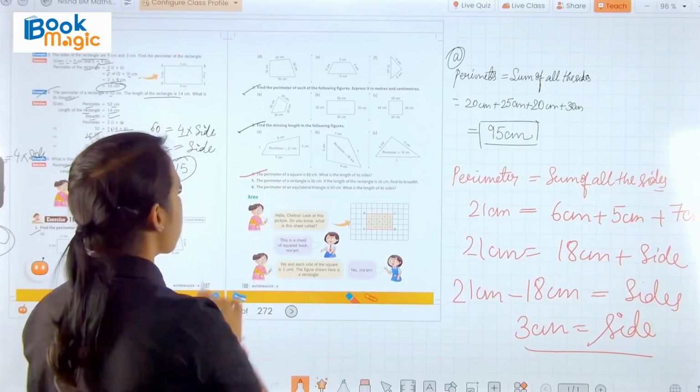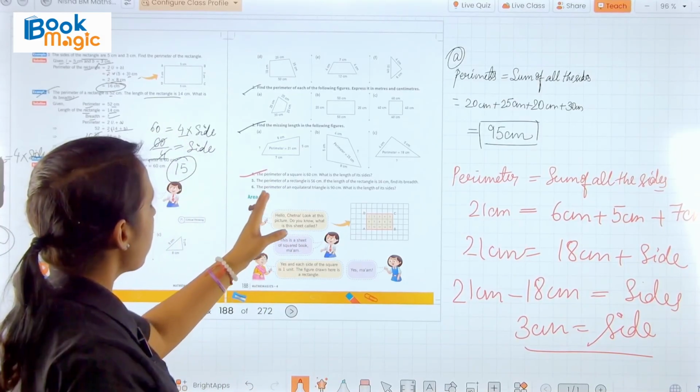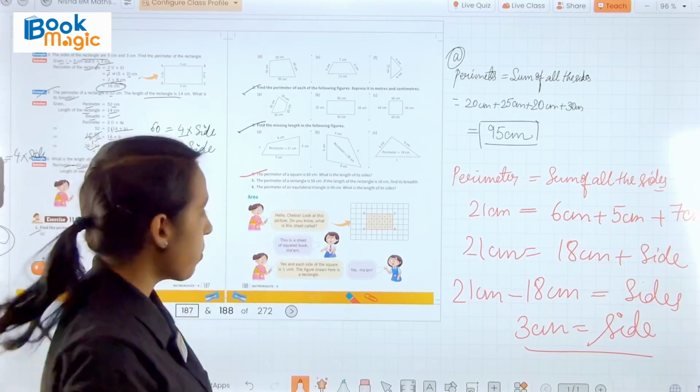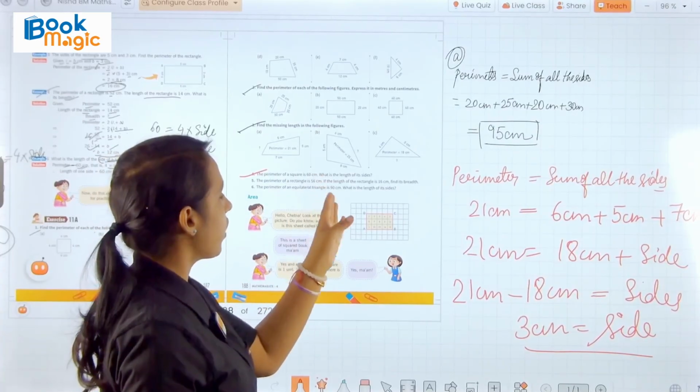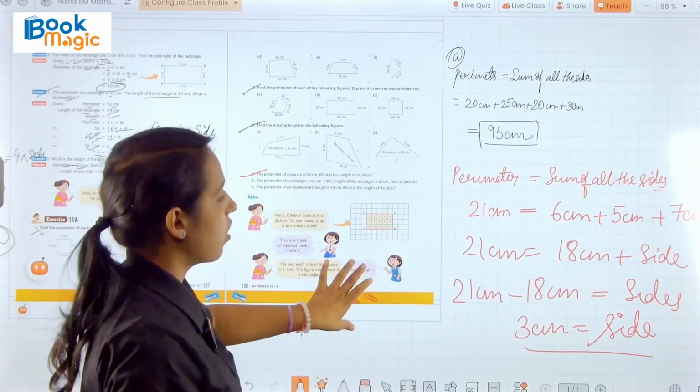Okay, now we have question number 4. The perimeter of the square is 60 centimeters, and we have to find the length of its sides. So we know that.